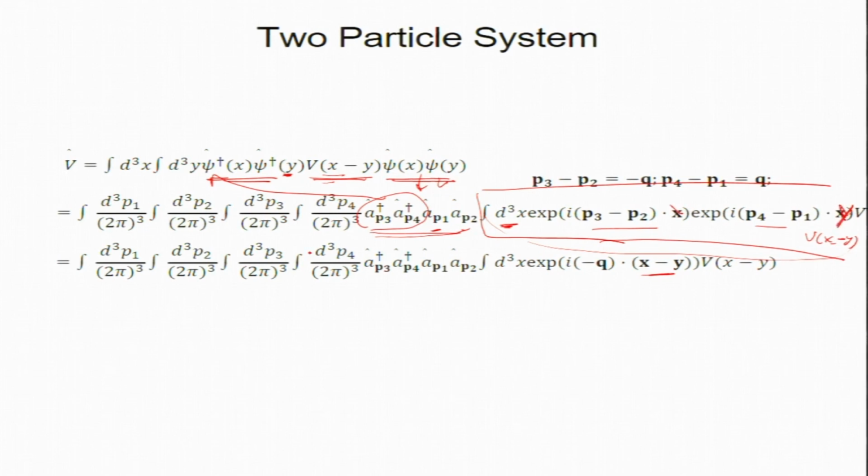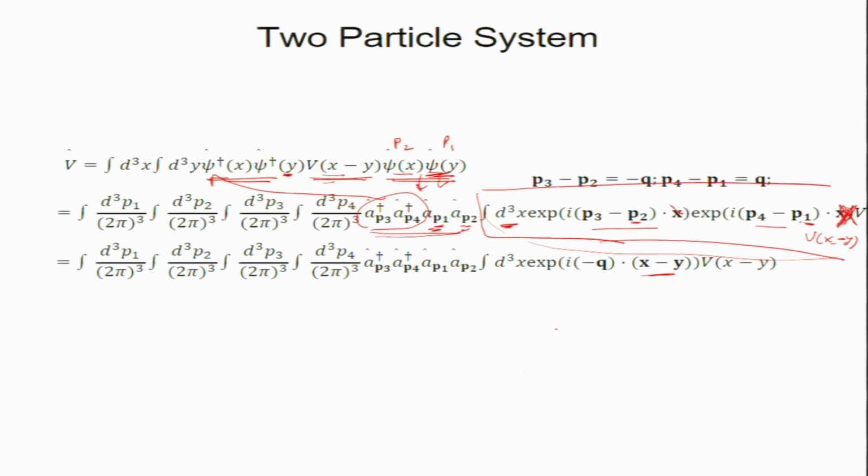So, I have to write psi of y. Let me tell you, P1 is coming with y, and P2 is with x. I am expanding this as P2 and this one as P1.